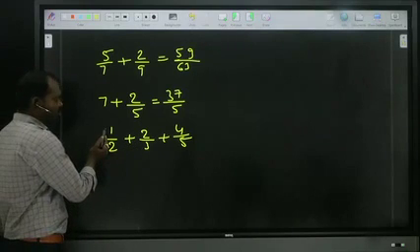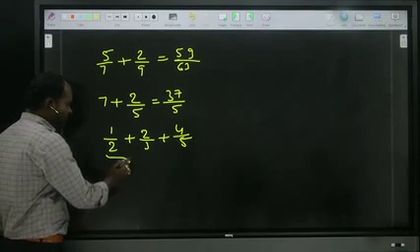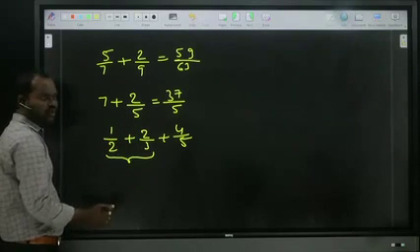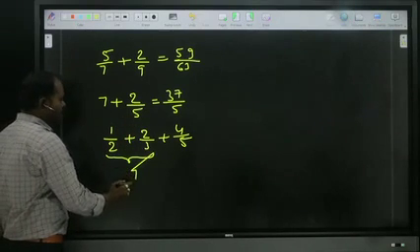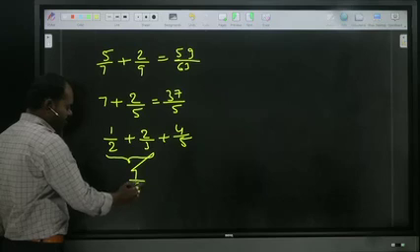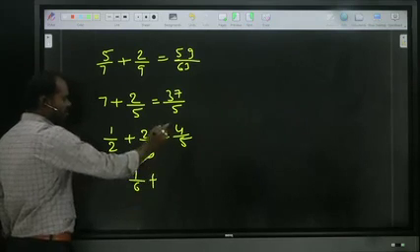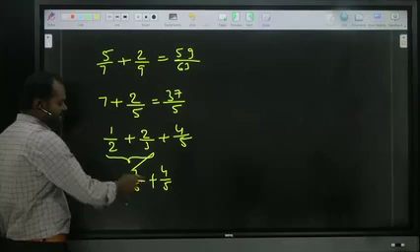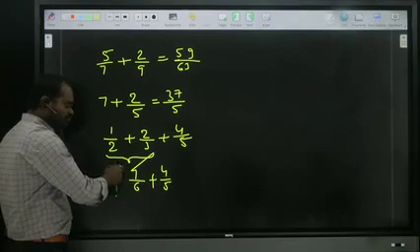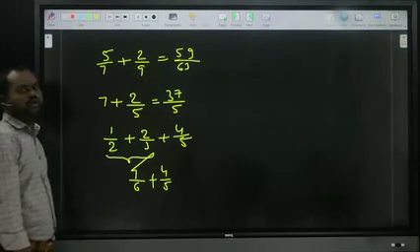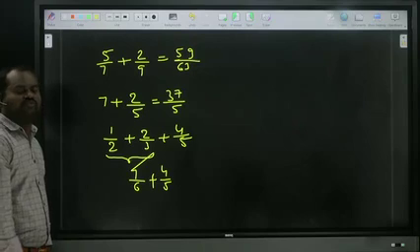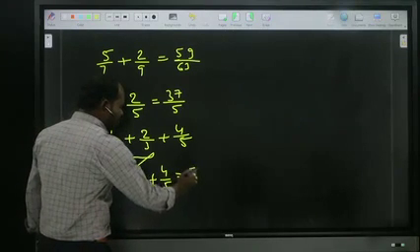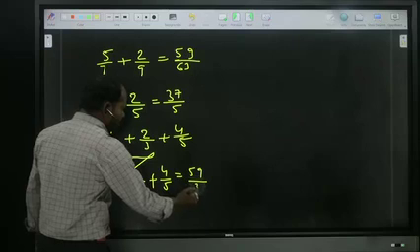3 ones are 3. First of all, take these two. Okay now? 3 ones are 3 plus 4, how much? 7 by 6. For this, add the next. What is the next one? 4 by 5. Again, apply the cross. 5 sevens are 35 plus 24. 35 plus 24, how much? 59 by 6 5 is 30.